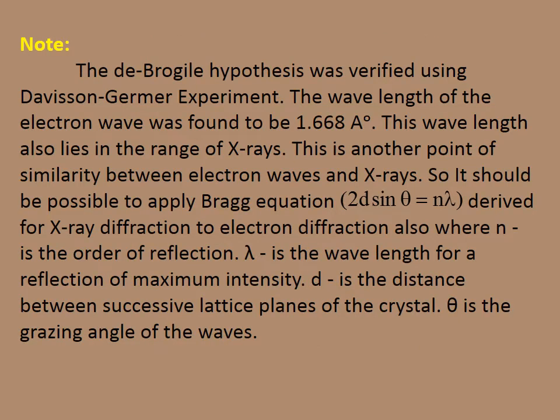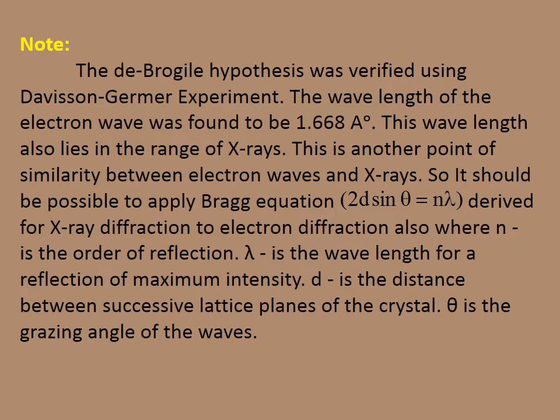Note that the de Broglie hypothesis was verified using the Davisson-Germer experiment. The wavelength of the electron was found to be 1.668 Angstrom unit. It is also a TRB question: what is the wavelength of the electron in the Davisson-Germer experiment? The wavelength is found to be 1.668 Angstrom unit. And this wavelength also lies in the range of X-ray, and this is another point of similarity between the electron waves and X-ray.